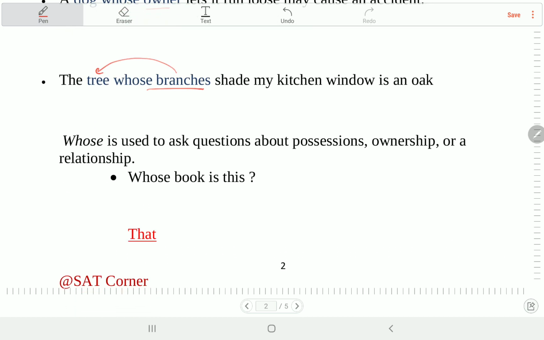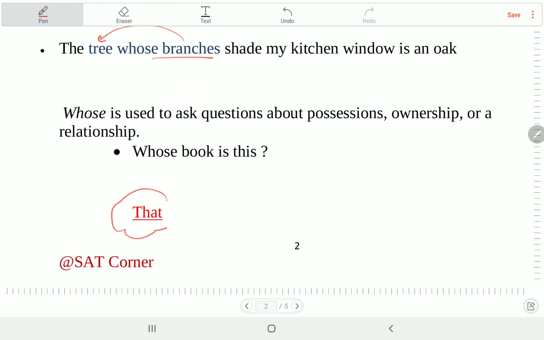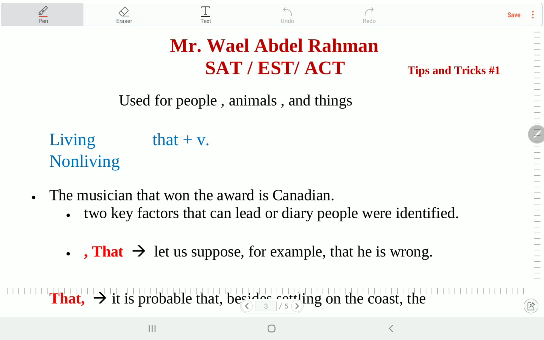Okay, the last use of whose, which is again for asking questions. Like when I say, whose book is this? Okay. The last one, that. When do we use that? Okay. It's a tricky one, so please take care. So we use that for people, animals, and things.